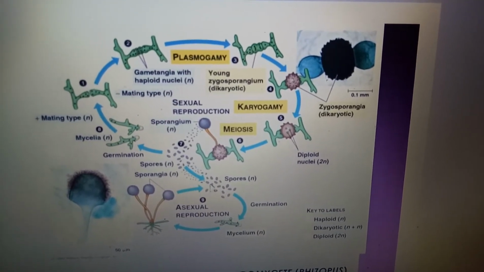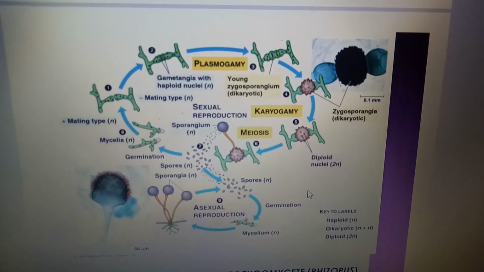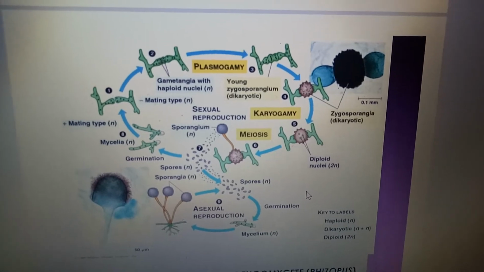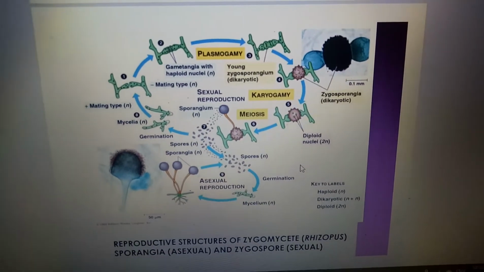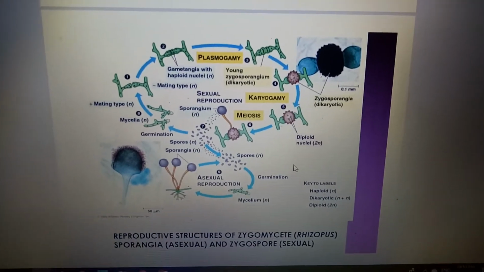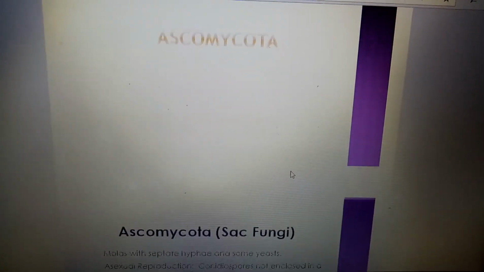Yet the spores will produce, and in the process the spore will germinate into mycelia, and the process will continue. This is all about the whole process of reproduction and the structures of zygomycetes, or zygospores.